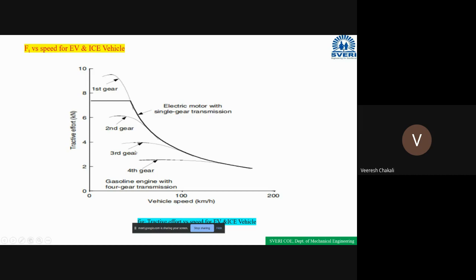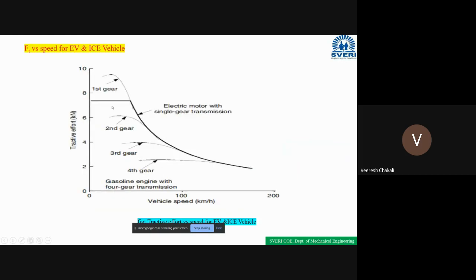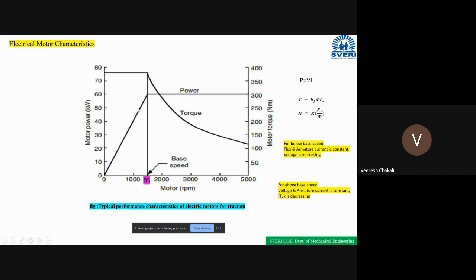Why is it constant up to some point and after that decreases linearly? Because it depends upon the characteristics of the motor. These are the motor characteristics. These are the power characteristics and these are the torque characteristics. Clear?